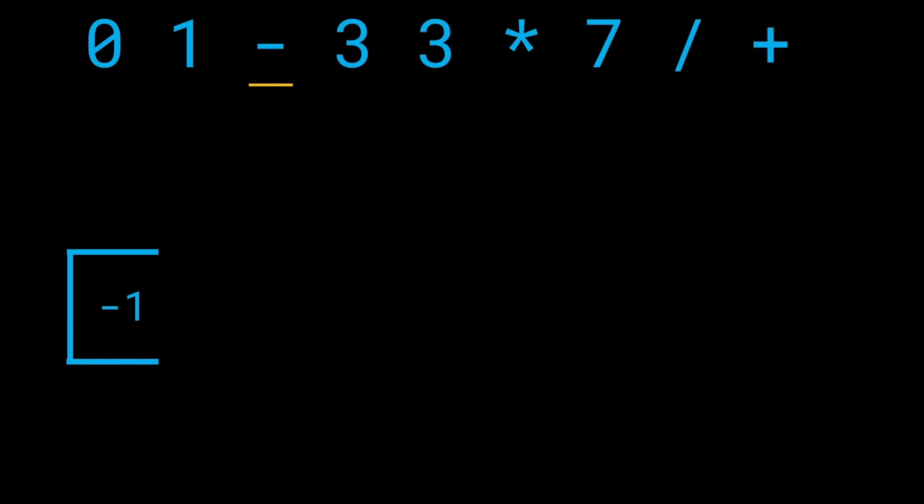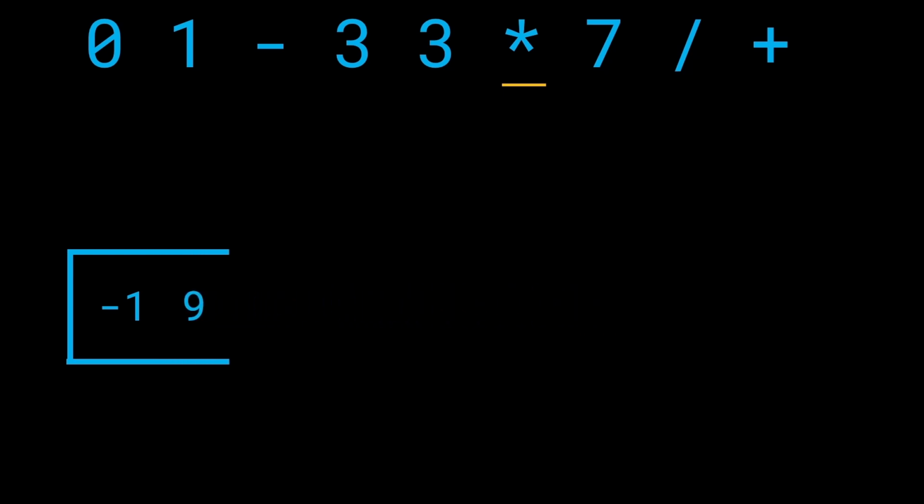But as soon as you get an operator, go ahead and remove 2 values from the top of the stack, do the evaluation, and then add them back in. Okay, let me continue and show you what this means. So we get 3. This is an operand, we'll add it to the stack. We get another 3, operand, add to the stack. What do we do when we get a star? As soon as we get a star, we'll pop 1 value out, we'll pop another value out, multiply both of them since this is a star operation, find the value, and push this answer back onto the stack.